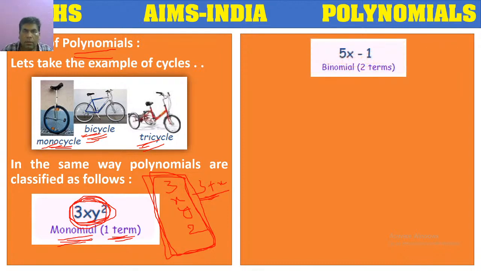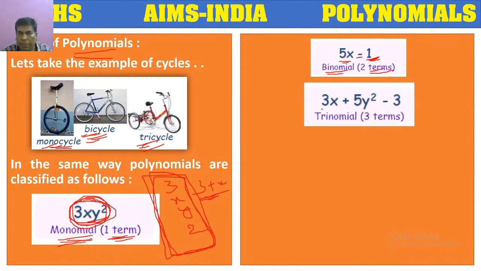Next, 5x minus 1. Here 5x is the first term, minus 1 is the second term. They are combined by the operator minus, or subtraction symbol. So here two terms are there. So that's why it is called a binomial.